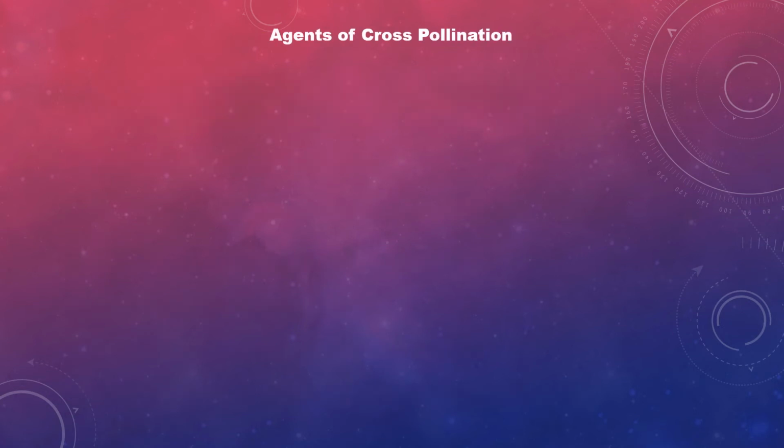Agents of cross-pollination. In order to bring about cross-pollination, it is necessary that the pollen grains should be carried from one flower to another flower of a different plant by an agent. That agent may be animals, insects, water and wind. Now, first one, pollination by wind, otherwise called anemophily.